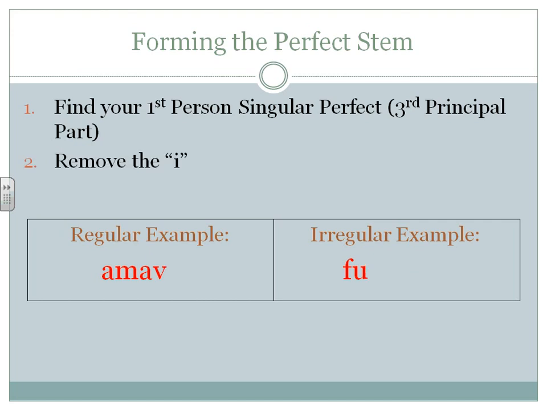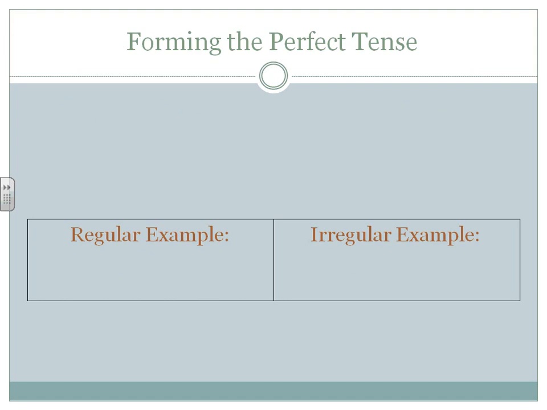And then you're going to remove the I. So for our regular example, the love form, we're going to use AMAV as our root stem, as our perfect stem. For the irregular example, for the sum form, we're going to have just fu and add the endings.